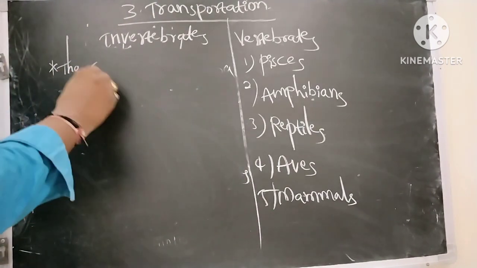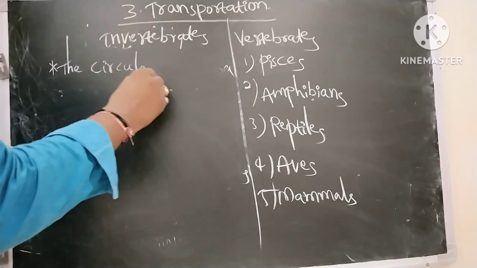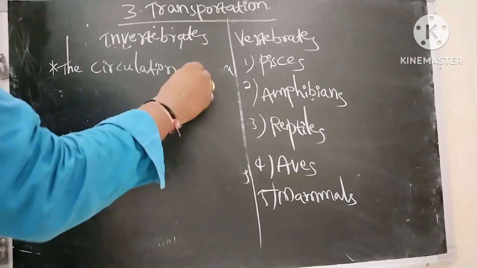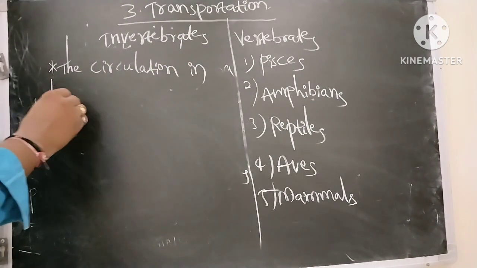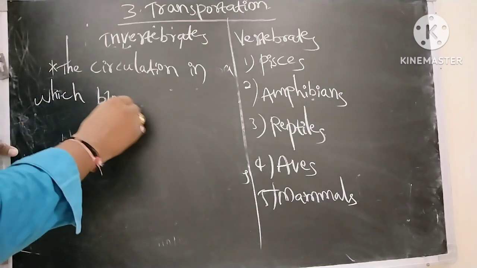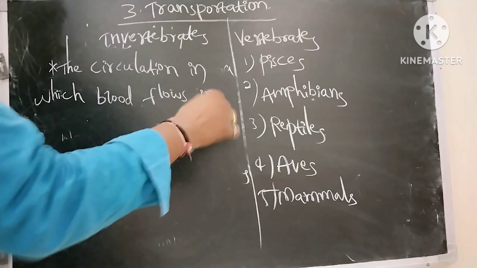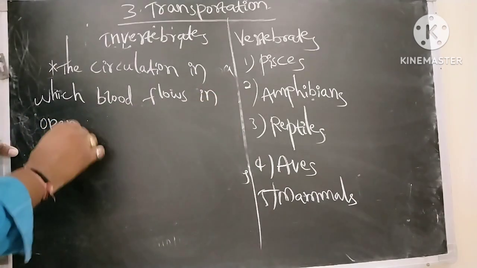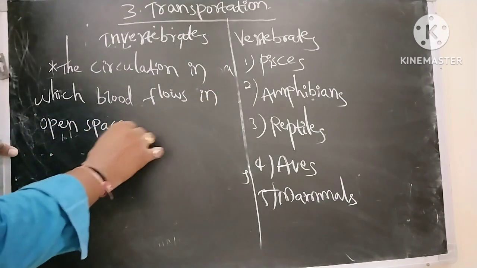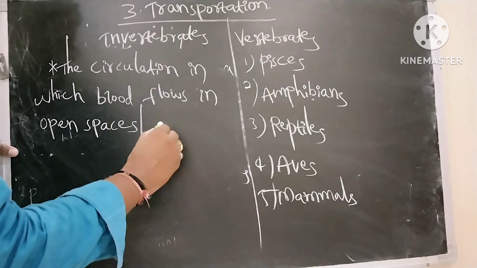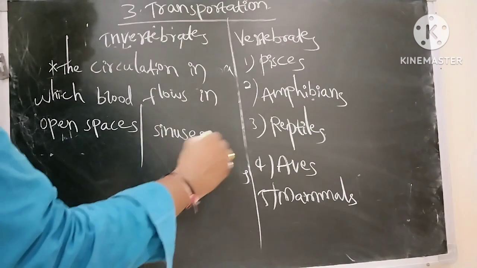The circulation in which blood flows in open spaces. Why? Because there are no blood vessels. So when there are no blood vessels, blood is flowing in open spaces. These open spaces are called sinuses.